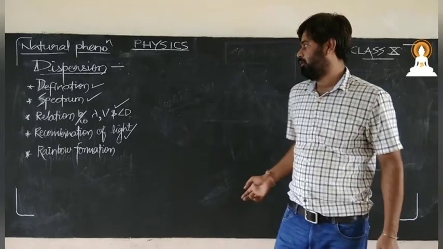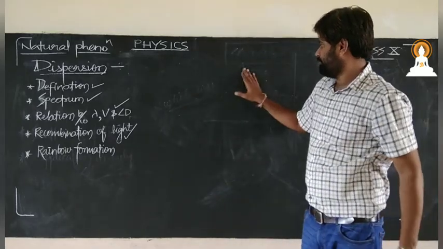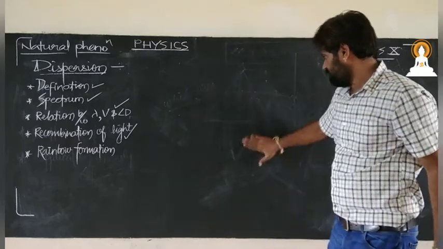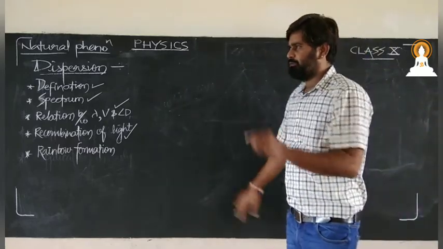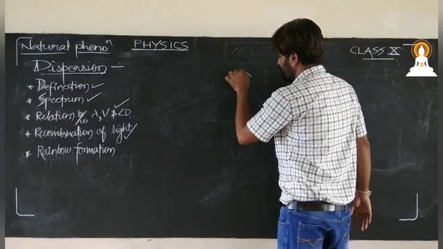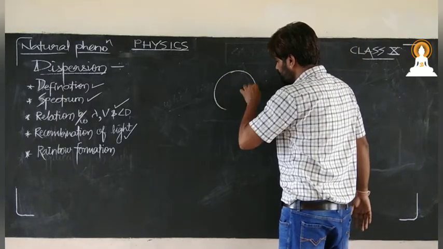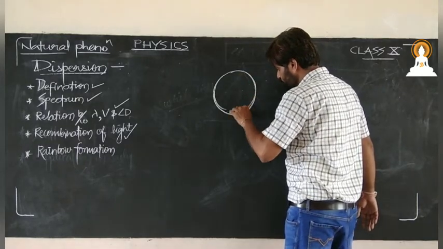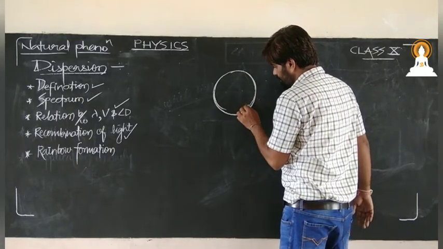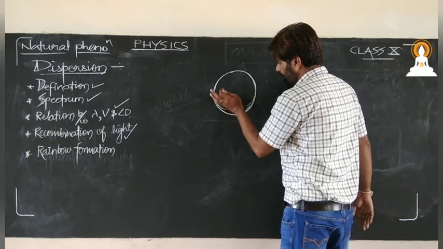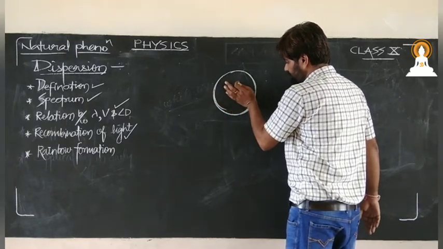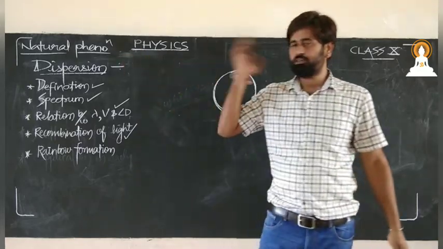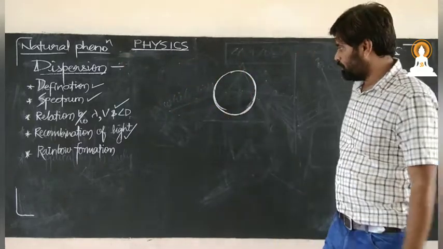But how is it so? Okay, now after heavy rain, or after rain, what is there in the atmosphere? Droplets. These droplets used to remain in the atmosphere; they used to float in the air. Now see, one thing you know is that you always see the rainbow just opposite to the sun. So how is it so?